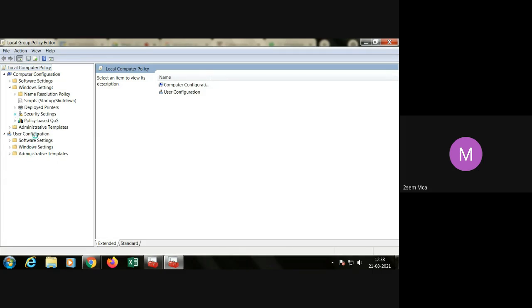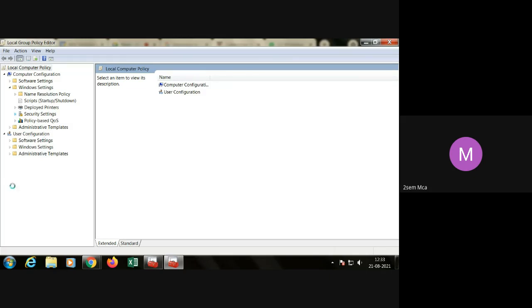Computer configuration is available, as well as user configuration. So if you want to limit the user's access to your system, suppose they are not allowed to open the browser on this machine, how can you set that up? You need to go to the group policy editor, then user configuration.